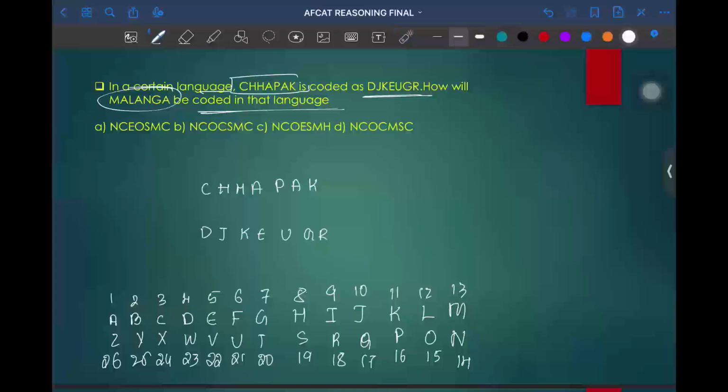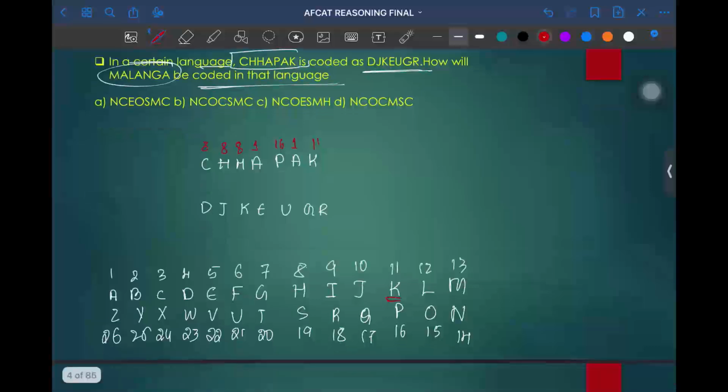We just need to write the position of each letter on the respective letters. For example, C is coded as 3, H is coded as 8, H is coded as 8, A is coded as 1, and P is coded as 16, A is coded as 1, and K is coded as 11. Okay. And in a similar way, we need to write the position of each letter for the coded form.